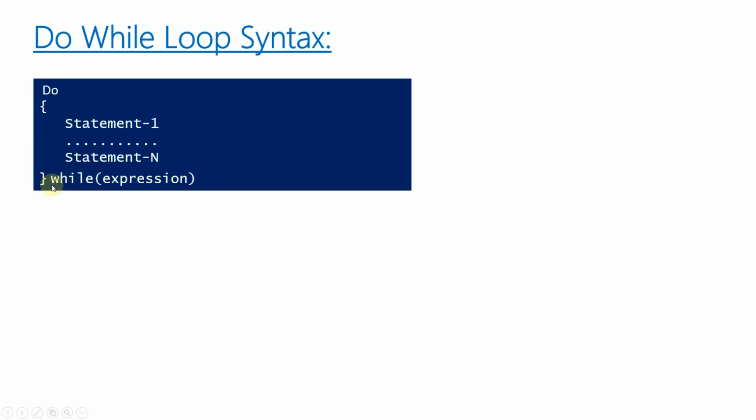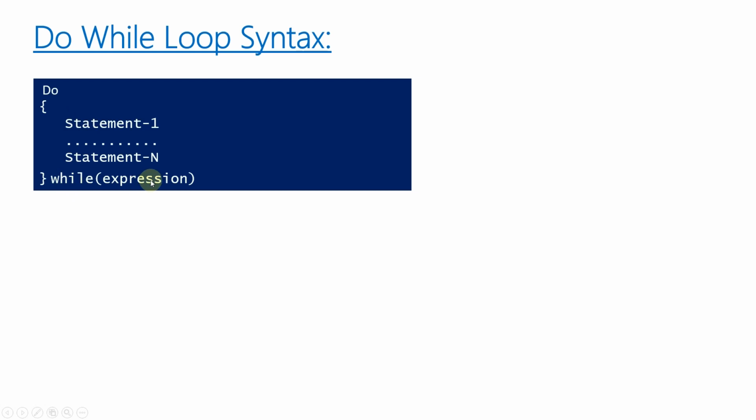Here you can see the syntax. First we write the code block, and to write the code block we use a keyword called do. After do we use brackets, and in the brackets we write multiple lines of code, and after completion of this code block we can write the condition.